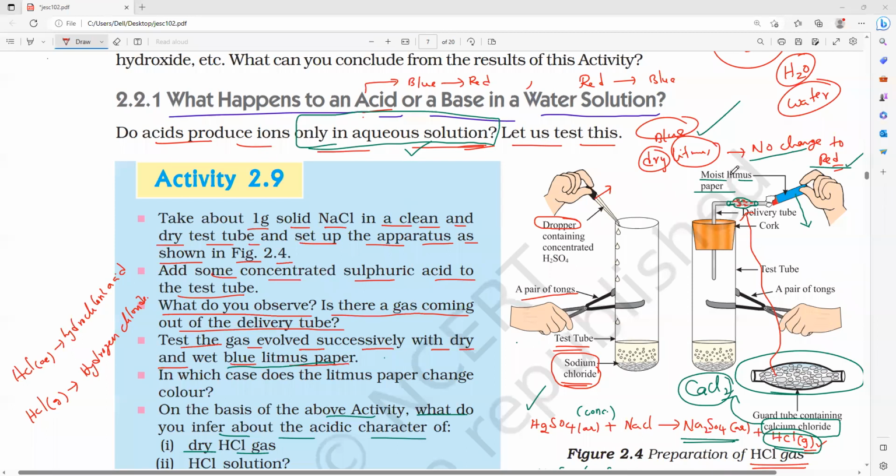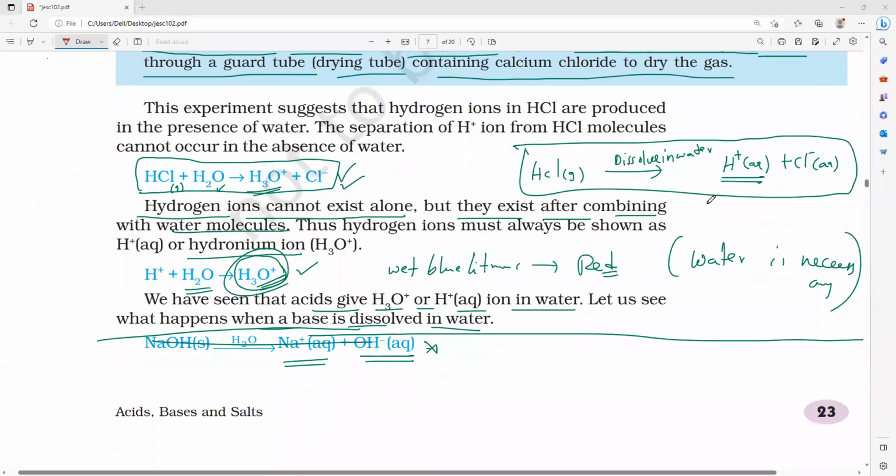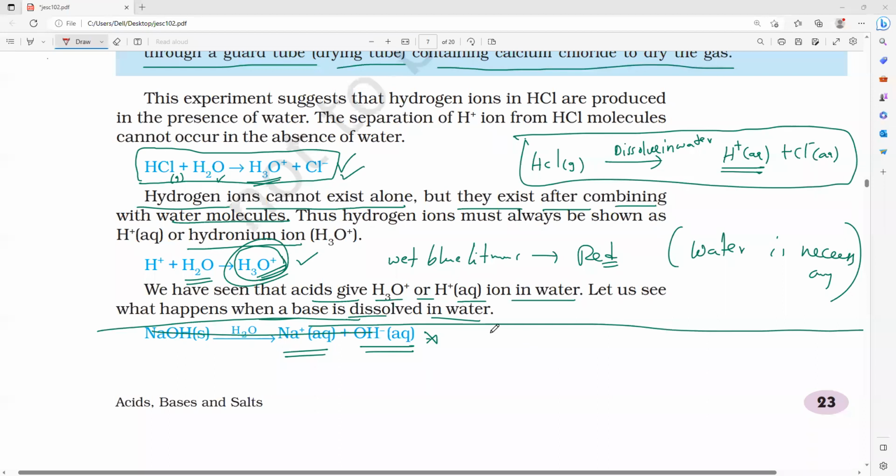Okay, so please listen. If you bring the wet moisture, then automatically it will be converting into what? It will be converting into red litmus. Understand? So that is the importance of HCl.